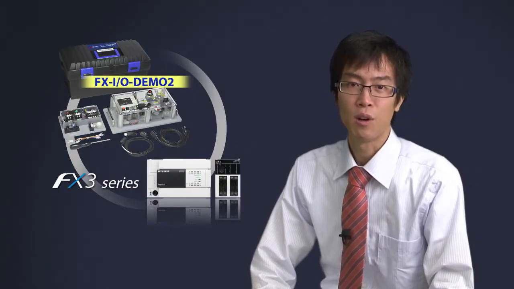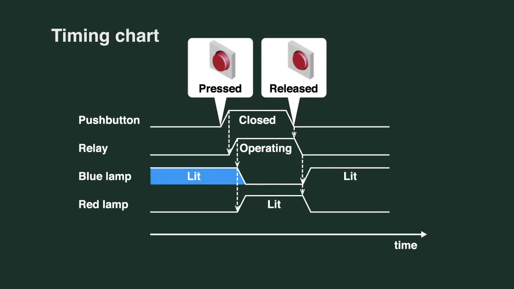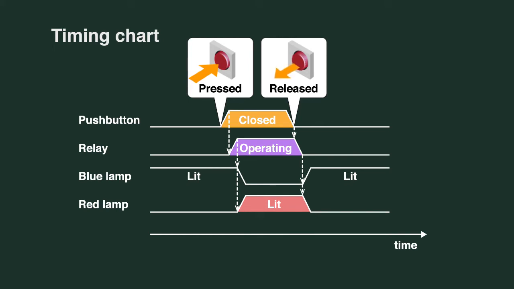For understanding the operation timing of devices, we also have timing chart representation. Devices are listed on the vertical axis, and the horizontal axis represents time. When the button is pressed, the relay is actuated, the blue light turns off, and the red light turns on. When the button is released, the relay disengages, the red light turns off, and the blue light turns on again.